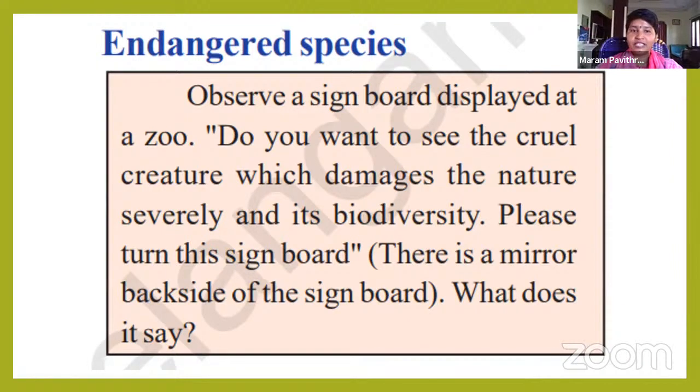If you want to see, you can turn this signboard. There is a mirror on the backside of the signboard. You can see yourself in that mirror. That is because of the humans, there is damage to biodiversity on this earth planet.